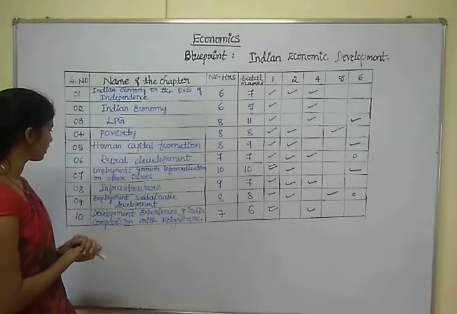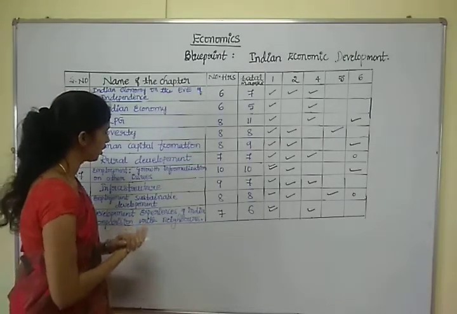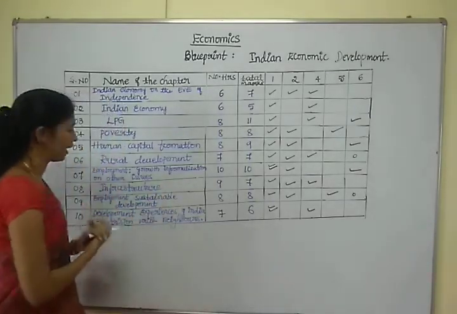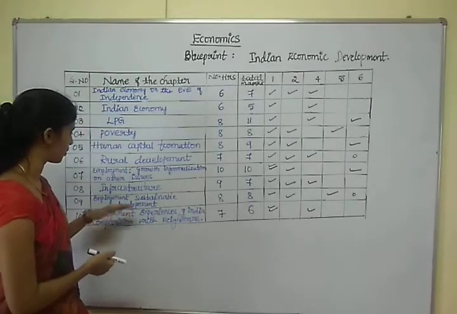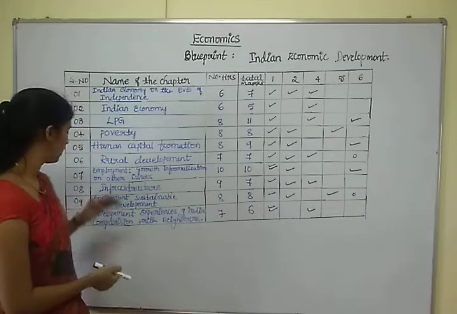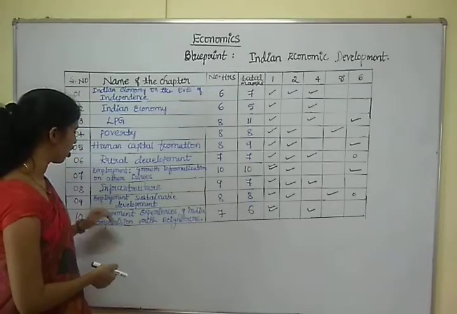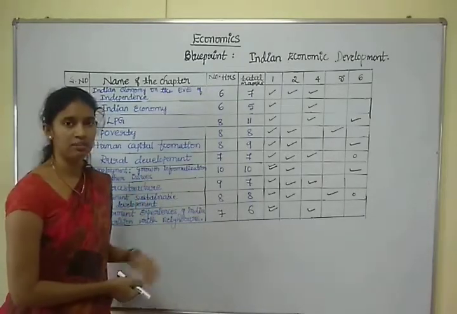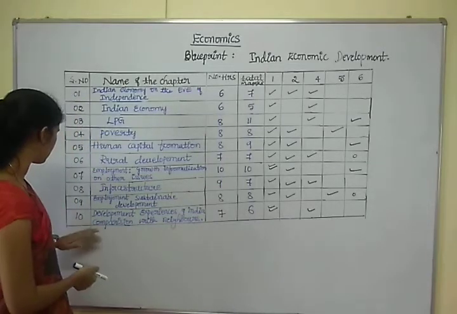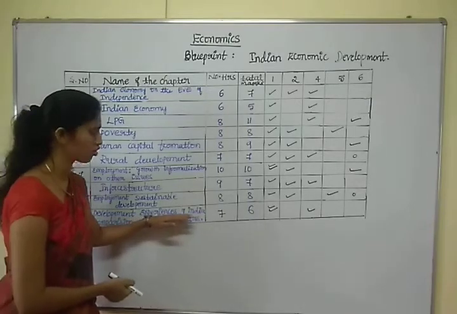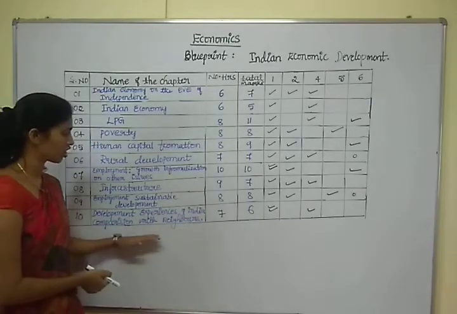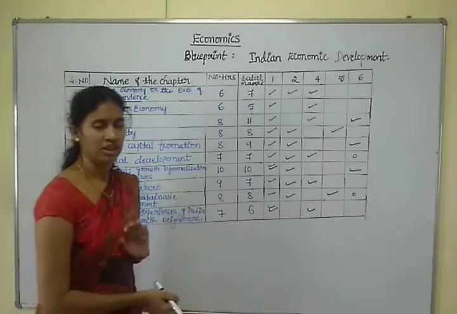The seventh chapter is employment growth, informalization and other issues. The eighth chapter is infrastructure. The ninth chapter is employment and sustainable development. And finally, the tenth chapter is development experience of India, comparison with neighbor countries.